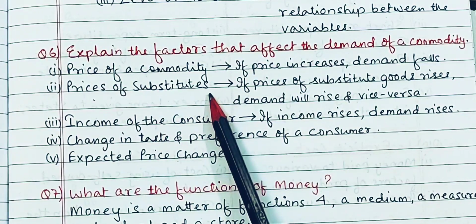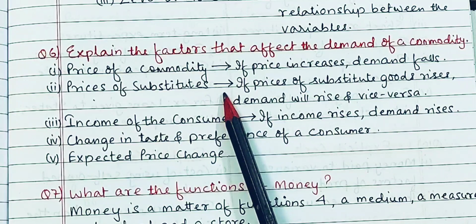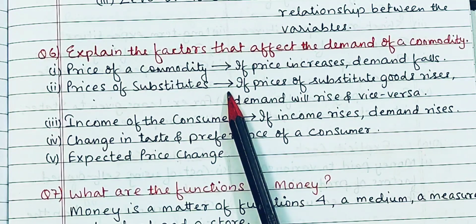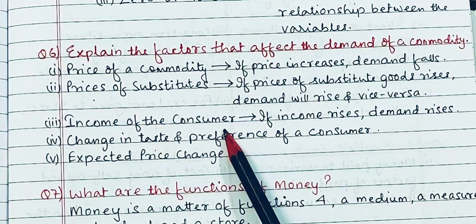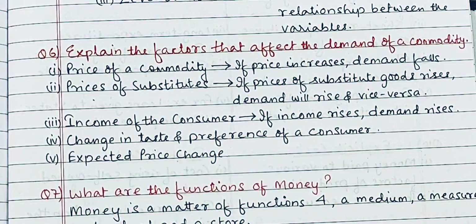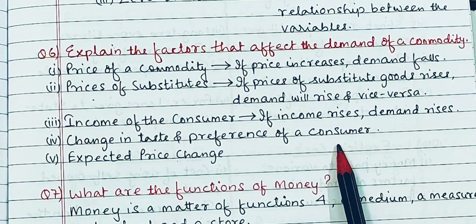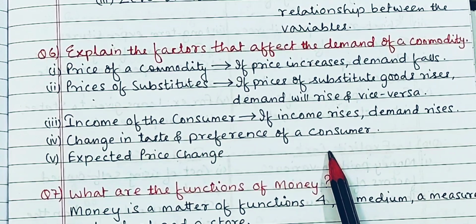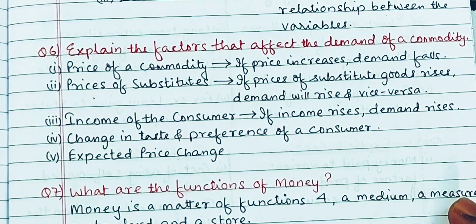And the prices of substitutes or related goods. Some goods are related, like petrol and car. If the price of petrol increases, the demand for cars will decrease, and vice versa. Then income of the consumer. If the income of the consumer increases, the purchasing power will increase, and they will try to demand more and more goods and services. Then next, number 4, change in the taste and preference of the consumer. If there is a change in the taste, the style, the fashion, the preference of the consumer, automatically they will change their demands.